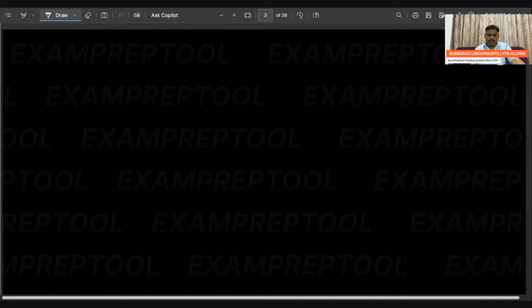Bipartite graph. Just give me one minute. Just one minute.